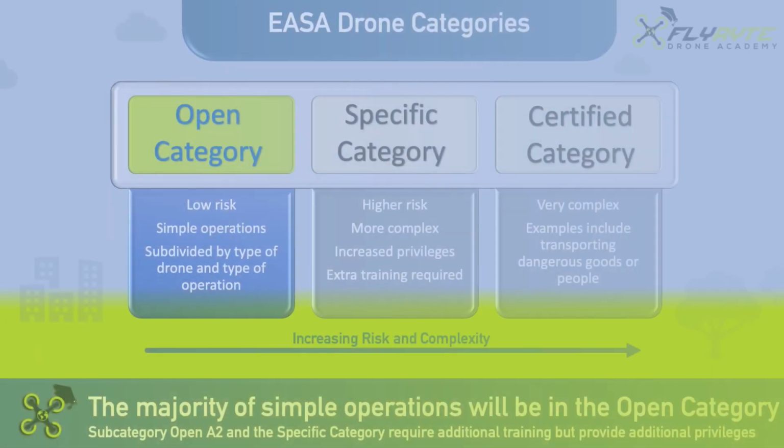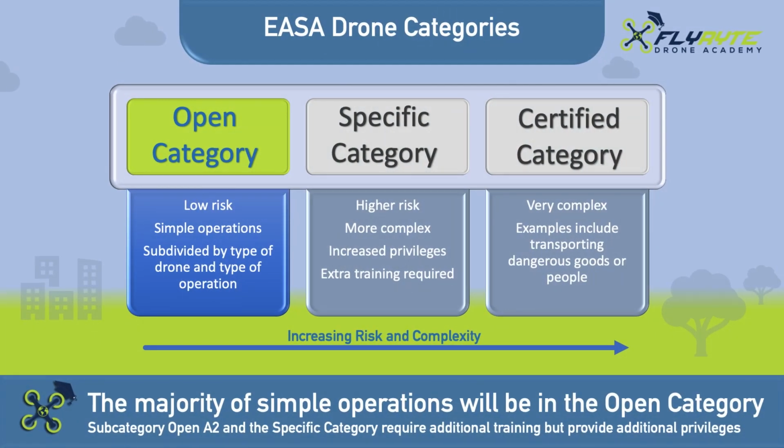The EASA drone rules allow for three categories of operation, namely the open, specific, and certified categories. Each subsequent category allows for increased complexity and risk, but the majority of pilots will fly in the open category, so we will focus on that. We will also mention the specific category, but remember, to operate in the open A2 or in the specific category, further training will be required.